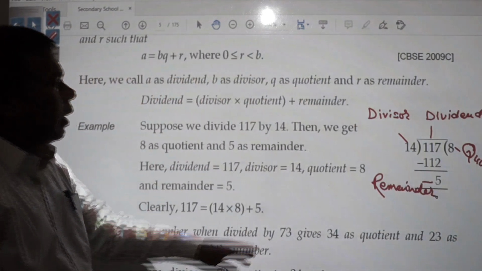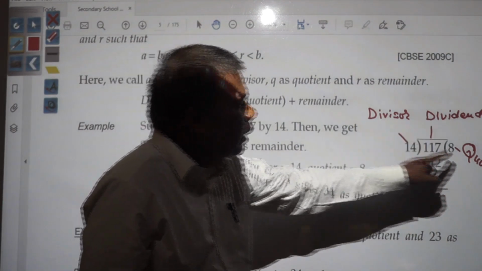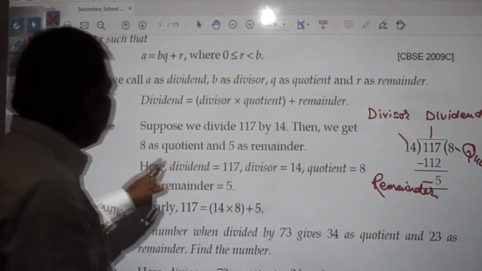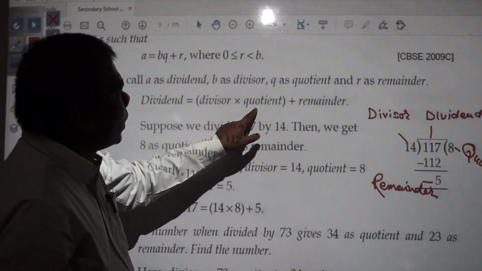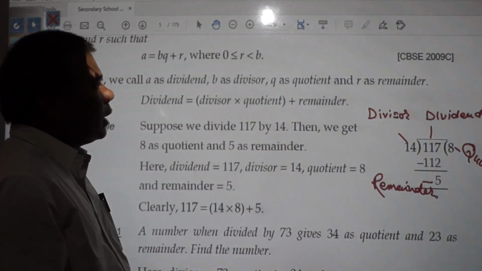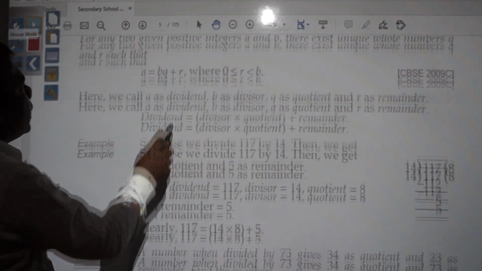So what we had, dividend is equal to divisor into quotient plus remainder. The same thing it is here. Dividend is equal to divisor into quotient plus remainder. And the same thing division lemma says in its own language. Here you see what it says.